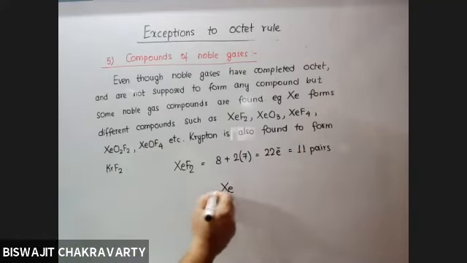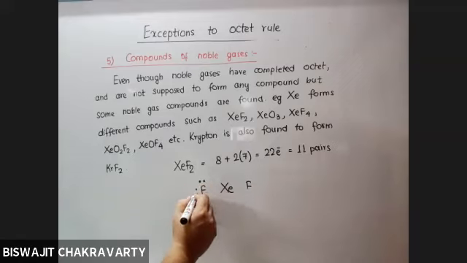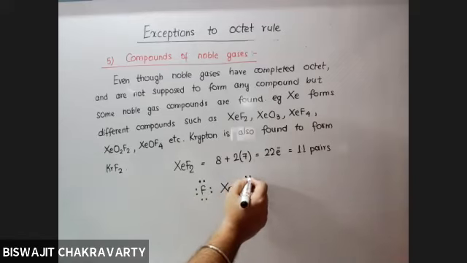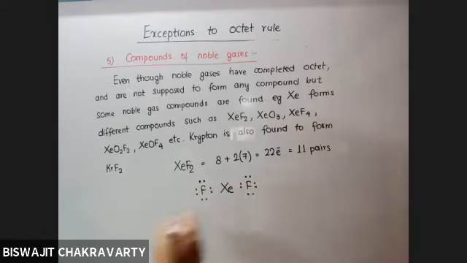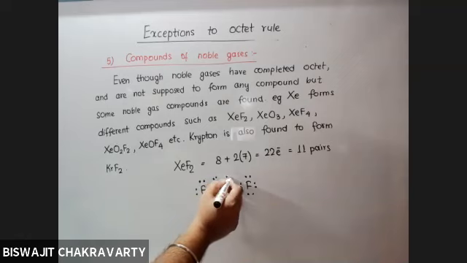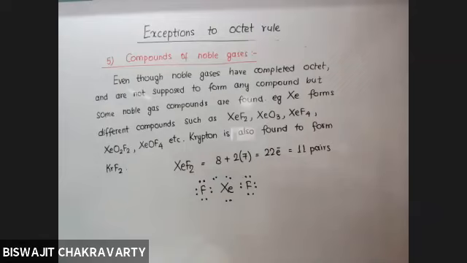If you distribute the electrons so as to complete the octets of the 2 fluorine atoms, 8 pairs have been given and the rest 3 pairs should go to xenon. So you see that xenon has a total of 5 pairs amounting to 10 electrons, and it exceeds the octet rule. Okay.